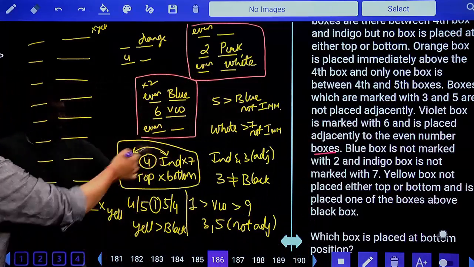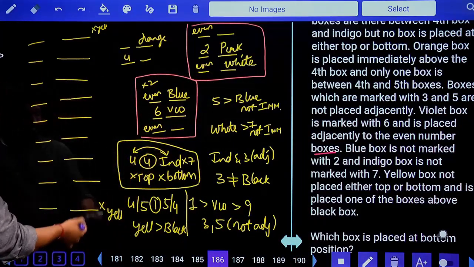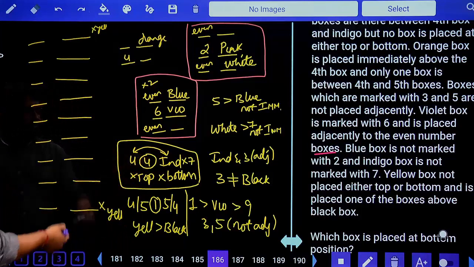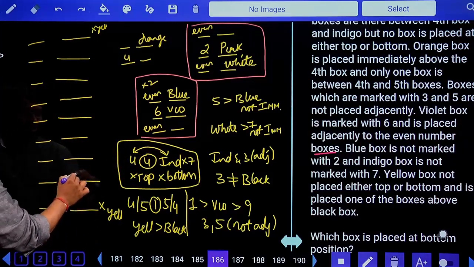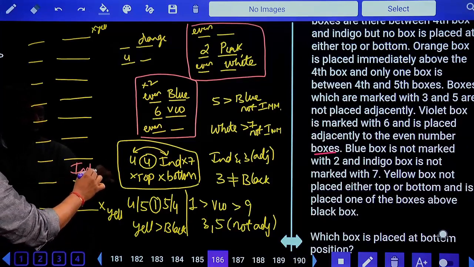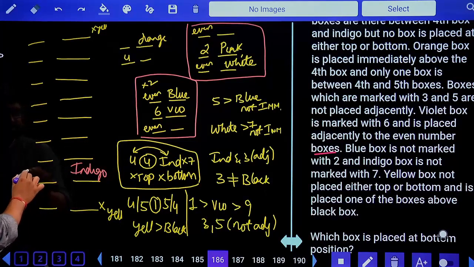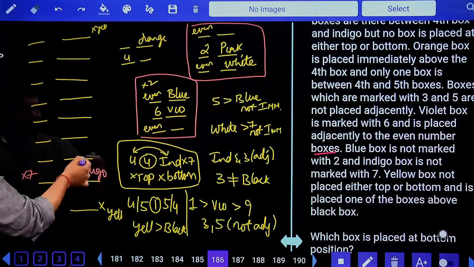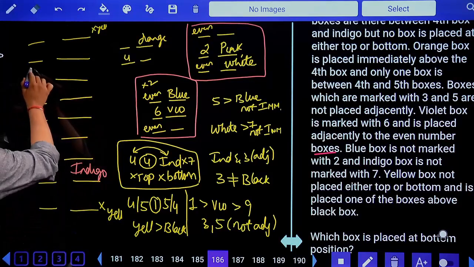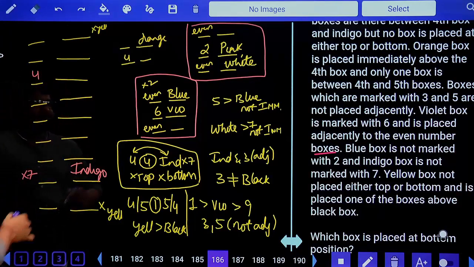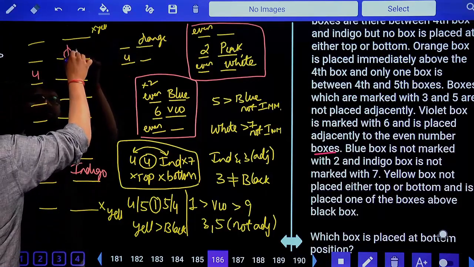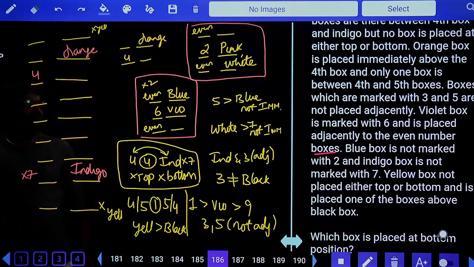So let's start with this indigo. I'll start from the bottom. You can't take indigo and 4 in the top or bottommost position. So let's try with this. This is indigo. If this is indigo, indigo should not be 7, and there should be 4 boxes: 1, 2, 3, 4. Then this is 4. Immediately above 4, orange. This is 4.